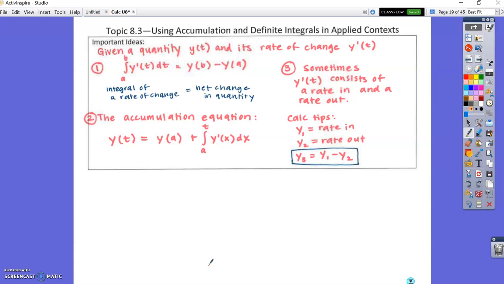Sometimes y prime of t consists of a rate in and a rate out. Be really careful about this. So you can take your calculator. Y1 is a rate in, y2 is rate out, y3 is y1 minus y2. Way easier to do it that way than try to keep all of them straight already set up.